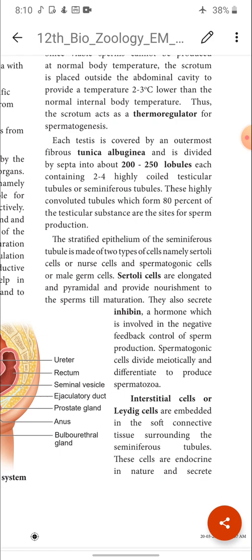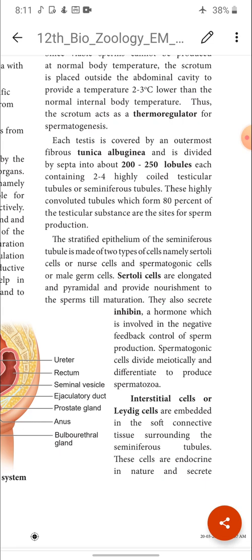The highly convoluted tubules, which form 80% of the testicular substance, are the site for production of sperm. Which is the site of sperm production? Seminiferous tubule, children. Keep that in your mind.